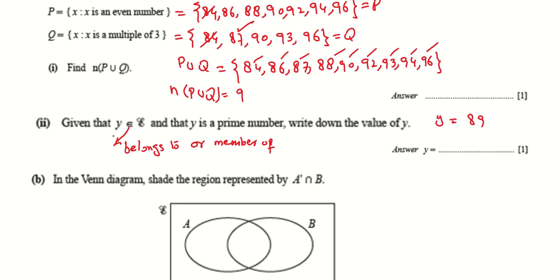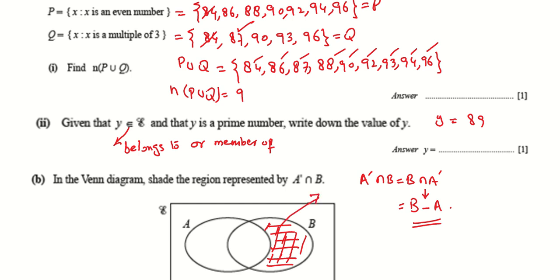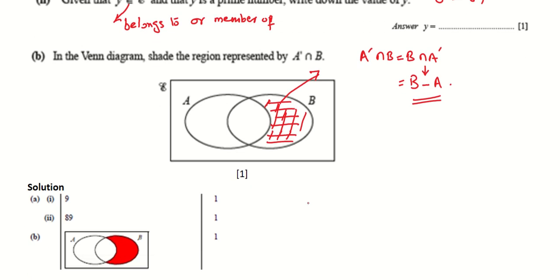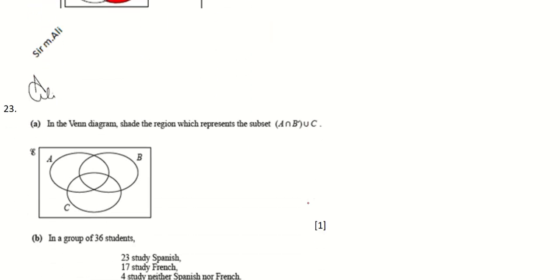Now part B, we want to shade the region A complement intersection B. We can write it like this: B intersection A complement, and change the intersection into a negative sign and remove the prime numbers set A. Now B minus A, the shade which is B minus A, is the required shaded portion. A complement intersection B.